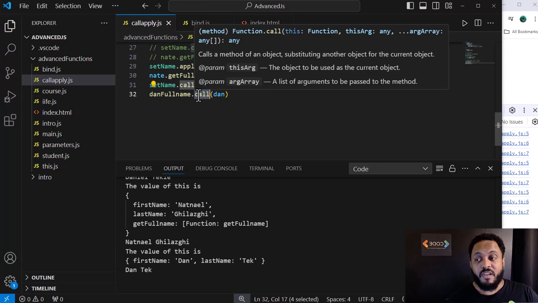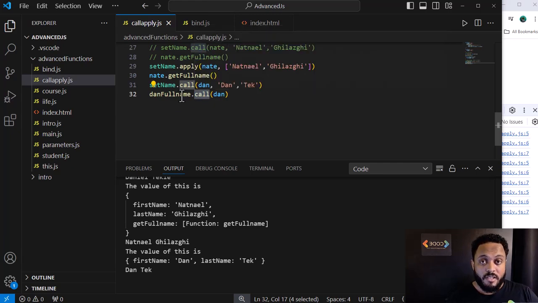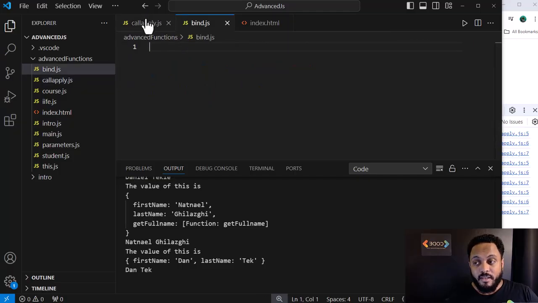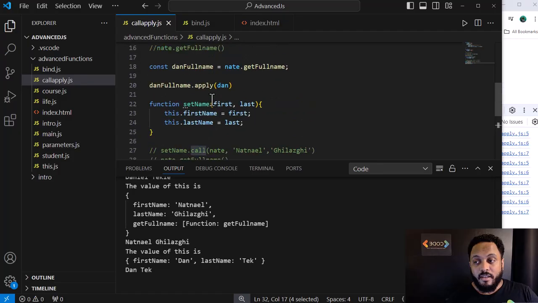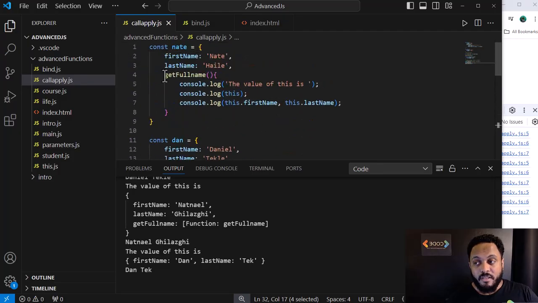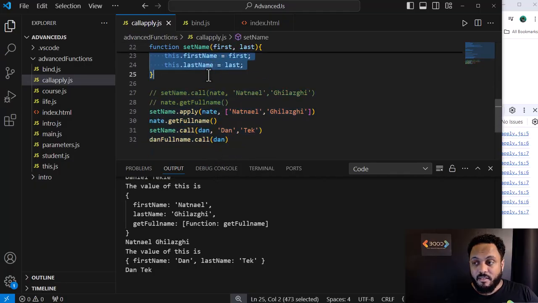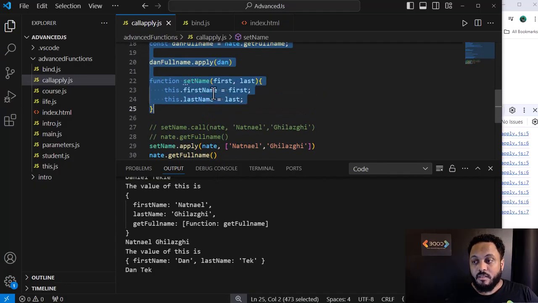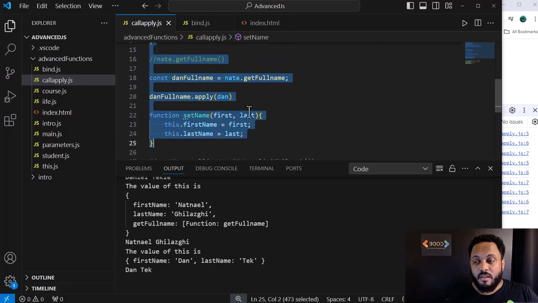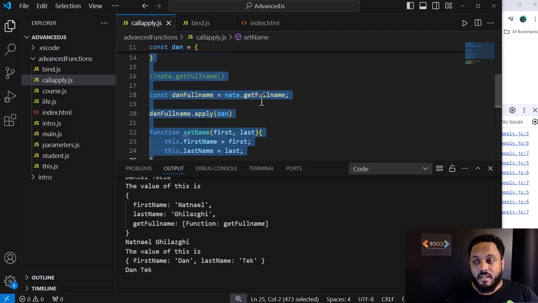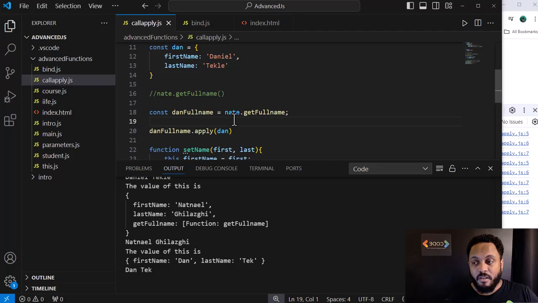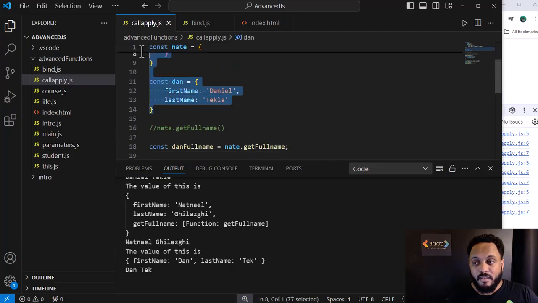undefined. Because dan full name dot call does it every time, bind will copy the objects. Actually, we copy the same thing here, so let's just copy that. Set name, just dan and nate only. So Dan and Nate, okay.